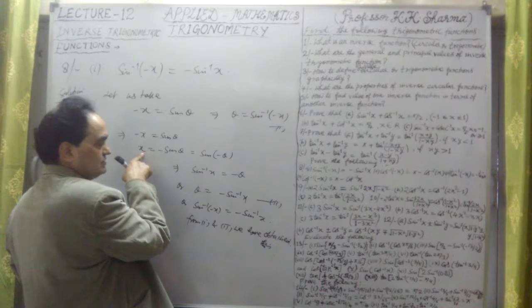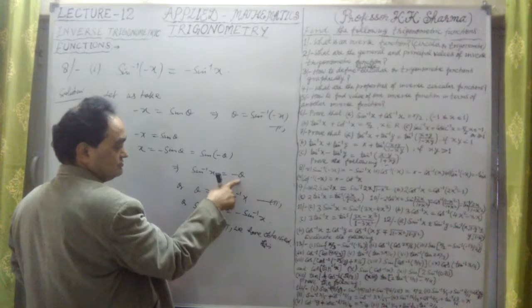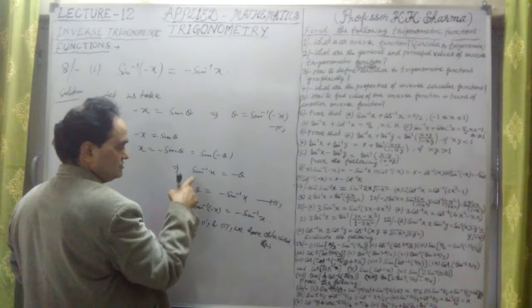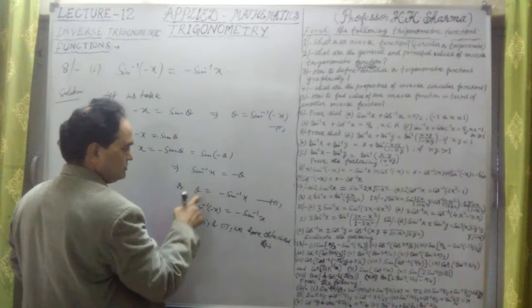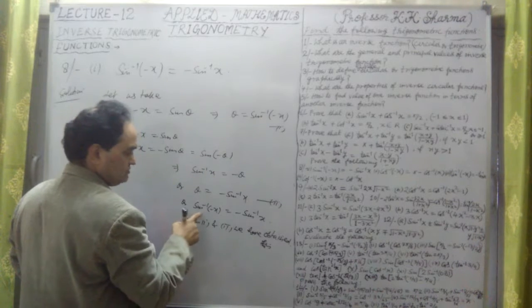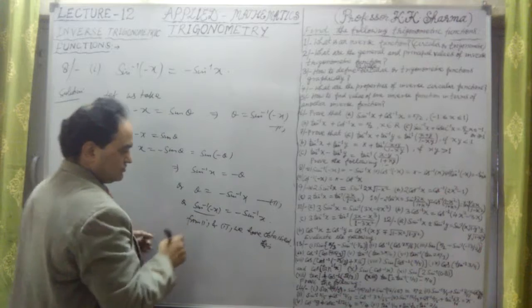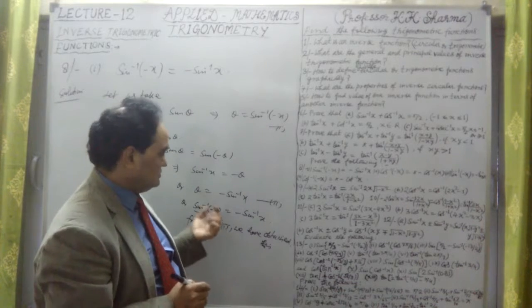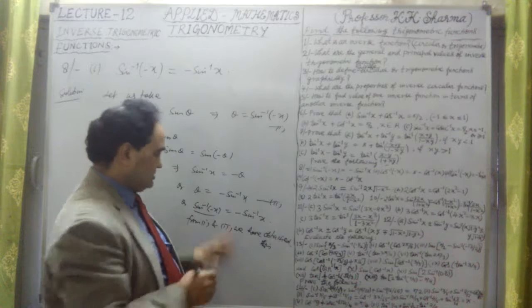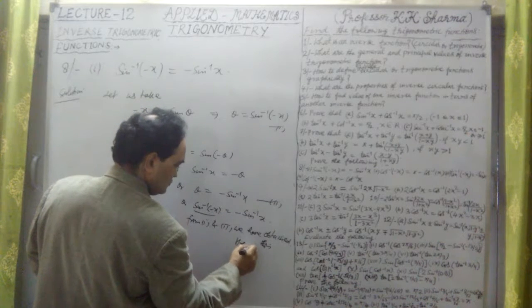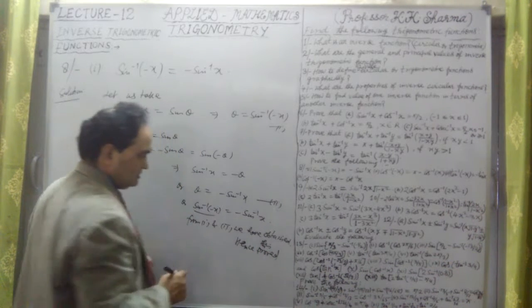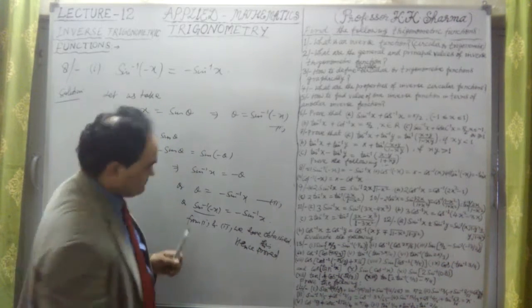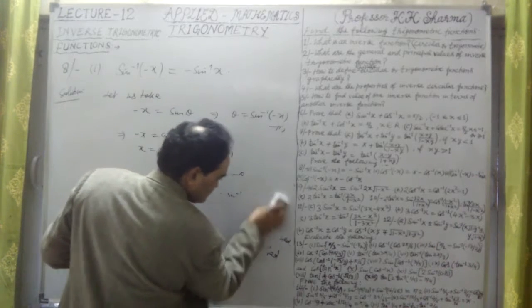Sine inverse of x equal to minus theta. Take the minus sign to this side. It is theta equal to minus sine inverse x. This is the second equation. Now the value of theta from the first equation we have substituted here. Therefore sine inverse of minus x is equal to minus sine inverse x. Hence proved. So the first question is proved. Let me take the second part of this. What is the second part? Let me just check it.